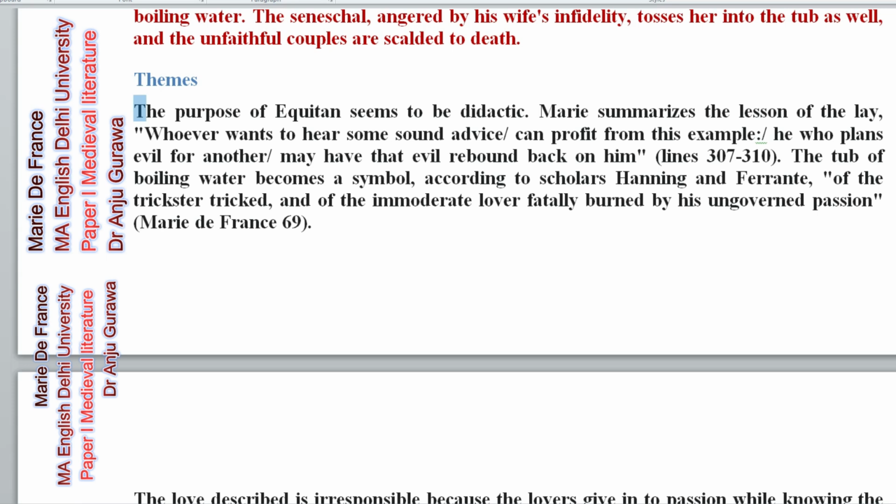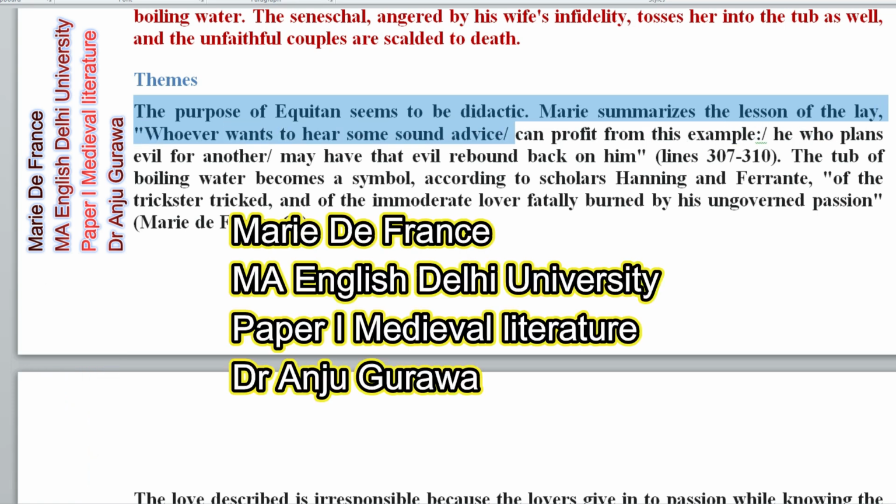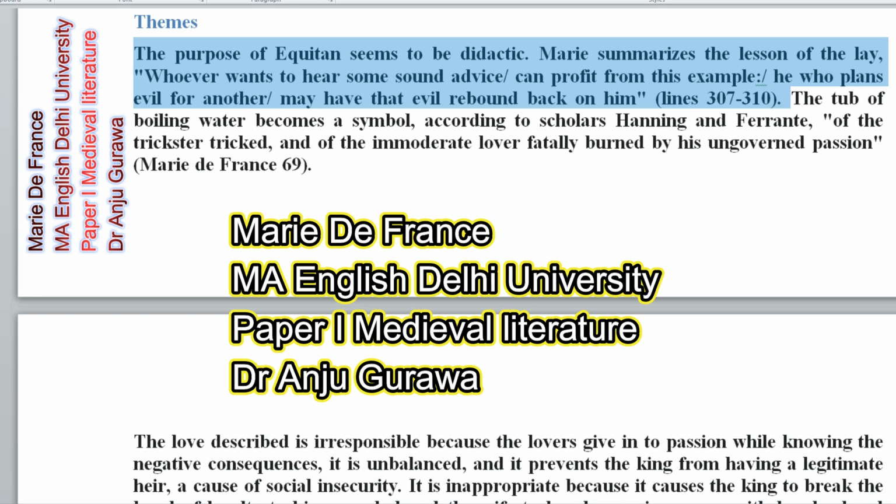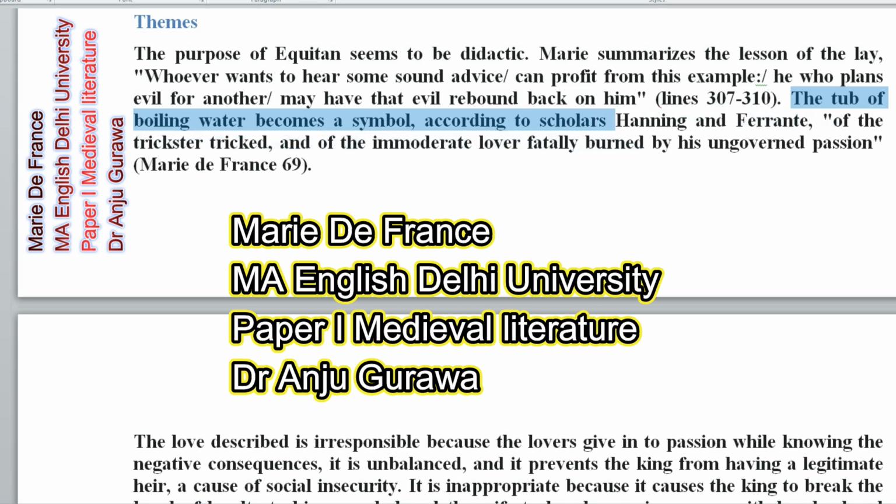Now, the theme, what is the theme? The purpose of Equitan seems to be didactic. Marie summarizes the lesson of the lay: whoever wants to hear some sound advice can profit from this example. He who plants evil for another may have that evil rebound back to him. These are the lines in this poem, line number 307 to 310. This theme is being propelled here. The tub of boiling water became the symbol, according to scholars Hanning and Ferrante, of the trickster tricked and of the immoderate lover, fatally burned by his ungoverned passion.